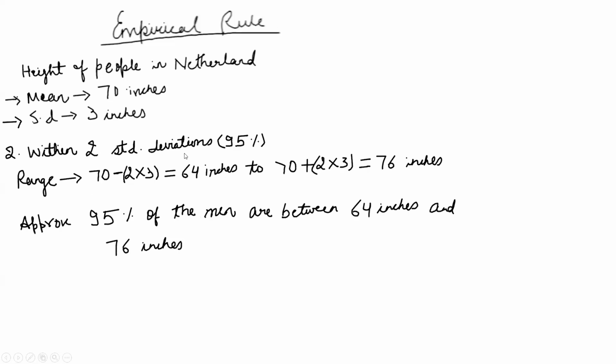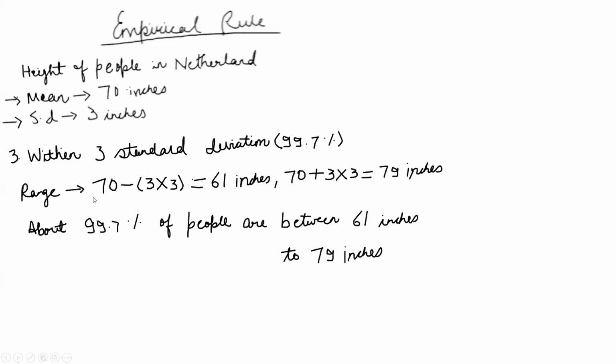Similarly, within two standard deviations, we subtract and add to get the range: 70 minus 2 multiplied by 3 is 64 inches, and 70 plus 2 multiplied by 3 is 76 inches. So we can say that 95% of the people are between 64 inches and 76 inches. Within three standard deviations, 70 minus 3 times 3 gives a minimum of 61 inches and a maximum of 79 inches. So 99.7% of the people are between 61 inches and 79 inches.